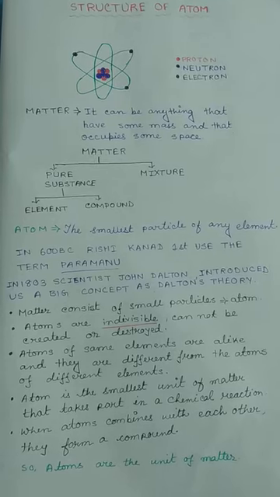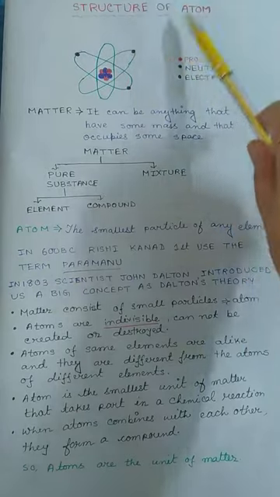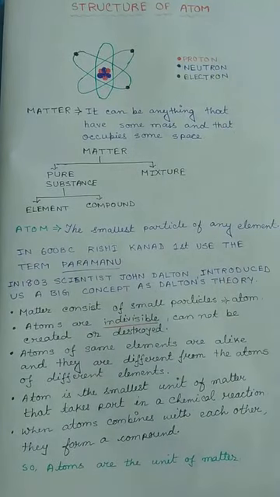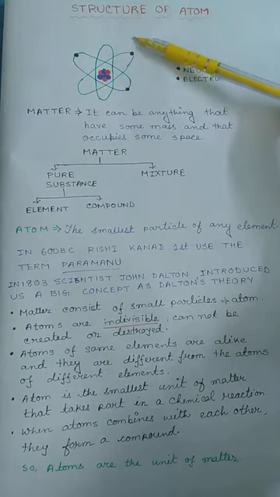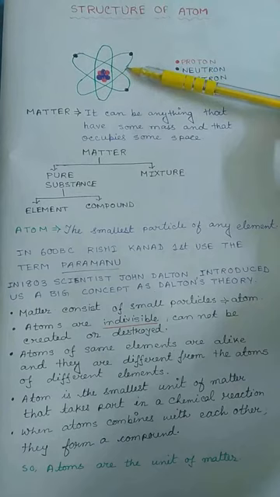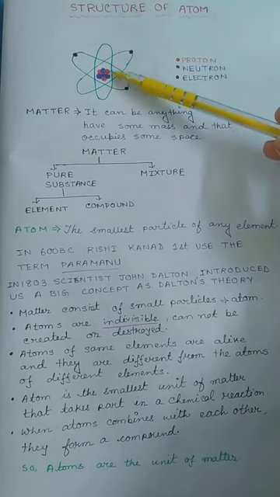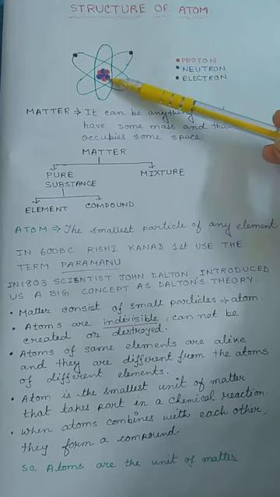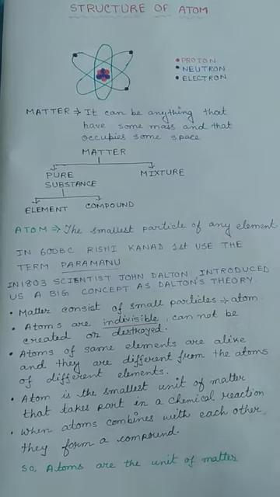Hello students. Today we are going to learn the structure of an atom. Here in the diagram you can see, you can assume that the structure or image of an atom can be like this. Okay, now you can see some black colored, red colored and blue colored balls. We are going to learn what these things are.